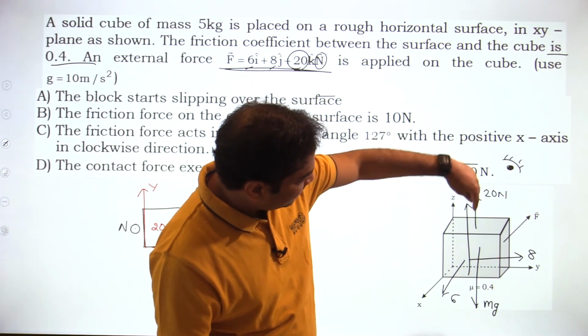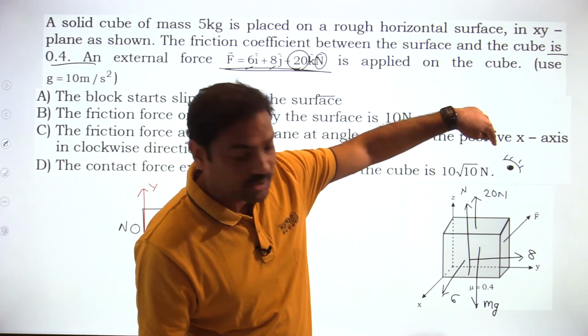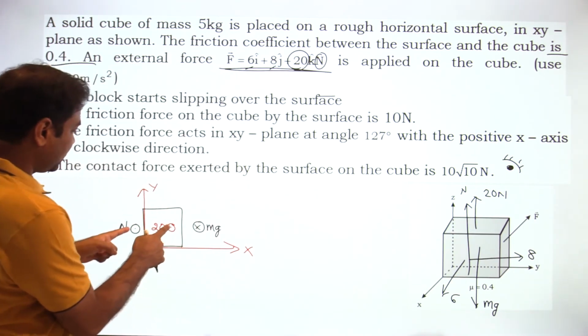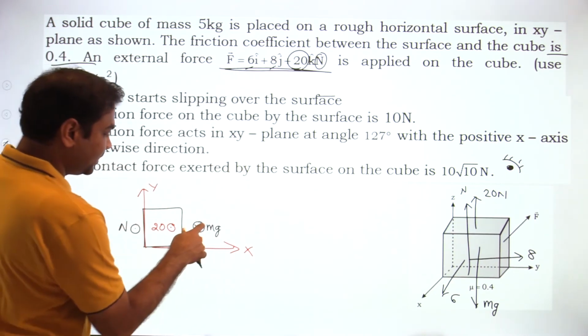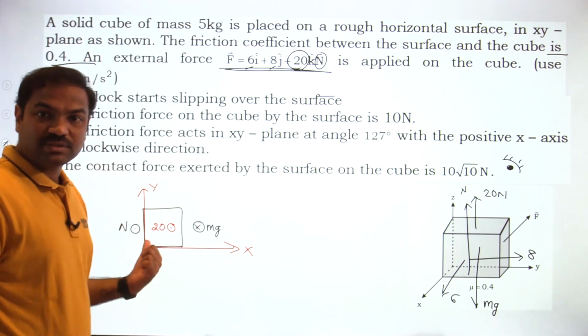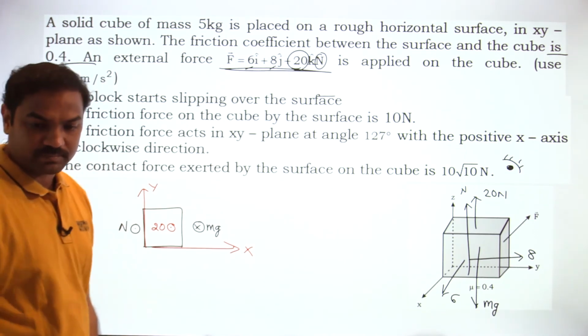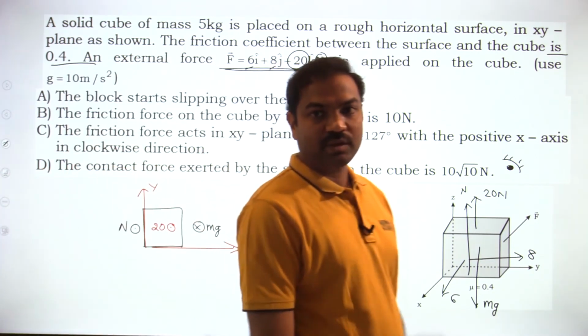As you are looking from the top, these two forces appear to come out and mg will appear to go inside. 20 and normal reaction appear to come out and mg will go inside. So z axis will be out of the board, positive z. Negative z will be into the board. All of you okay?